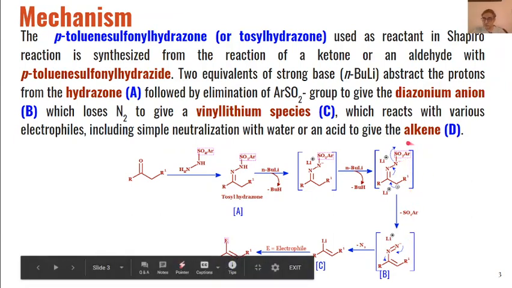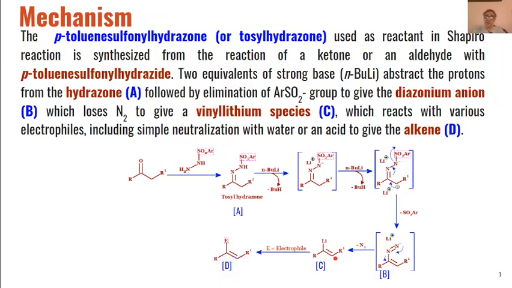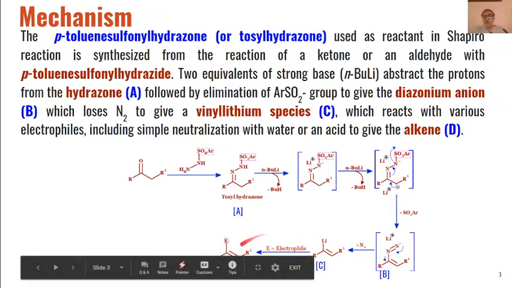So when from this carbanion we remove aryl sulfonyl, then this type of diazonium anion will be formed, and then this diazonium anion will lose a molecule of nitrogen gas, and we will get these types of vinyl lithium species. And then these vinyl lithium species will react with electrophiles, and we will get alkenes as the product.